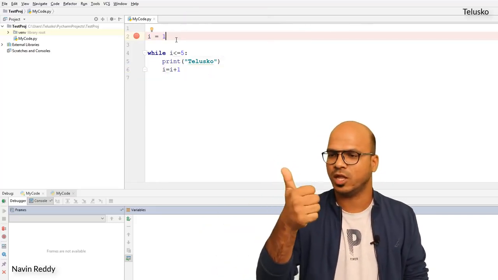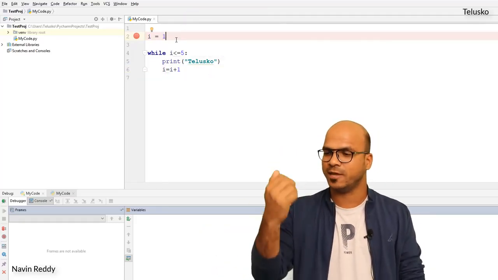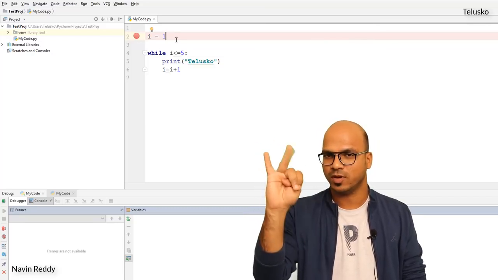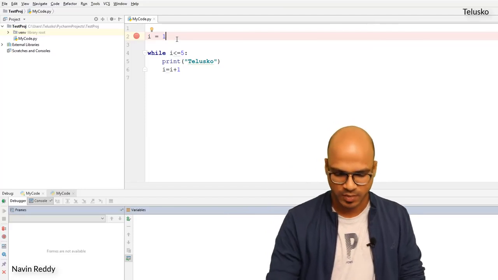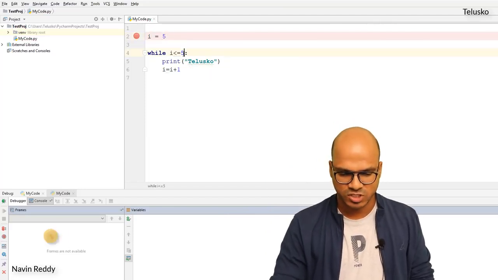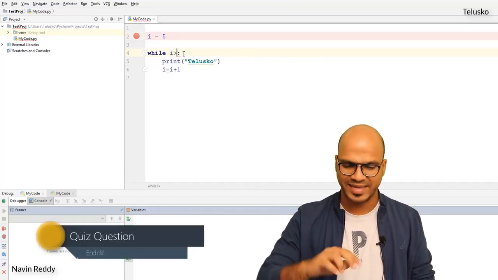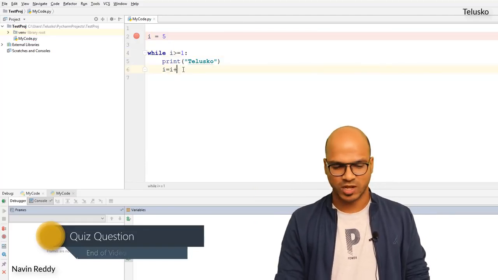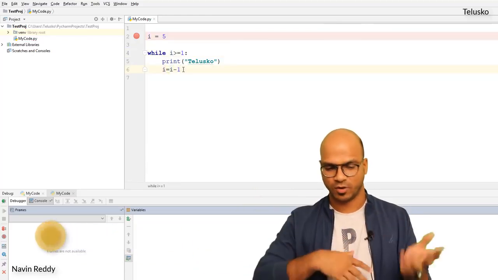Sometimes we go in this way, hello, hello, hello, hello, hello. Or we can say, let's say we will do reverse. Hello, hello, hello, hello, hello, right? So we can do that as well. So we'll start with 5 and then we'll reverse the condition. We'll say I is greater than or equal to 1. And instead of saying I is equal to I plus 1, we'll say I is equal to I minus 1. We are going in reverse order.